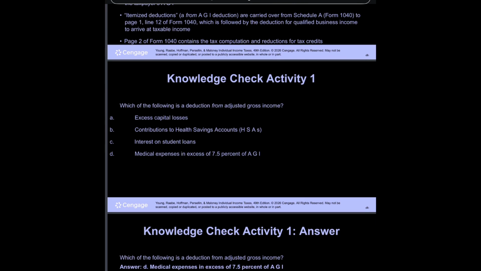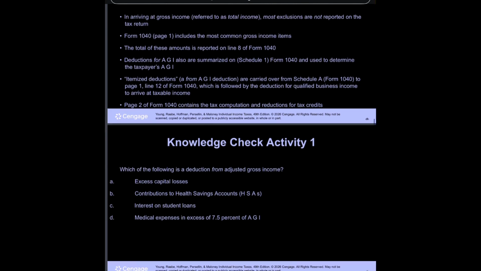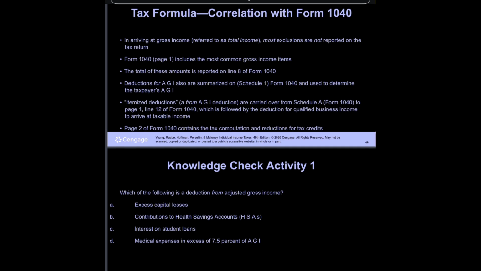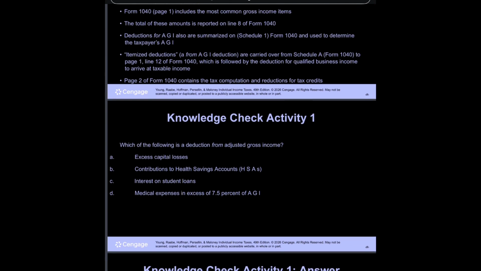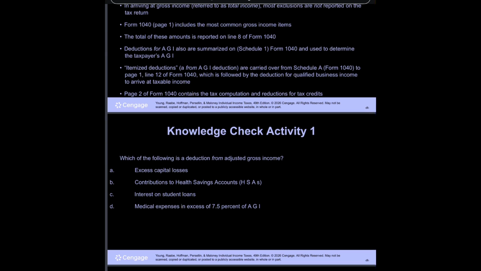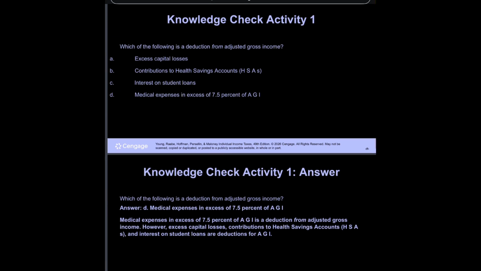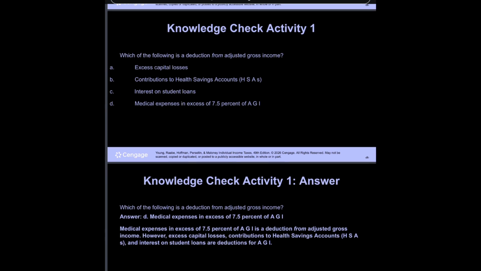Knowledge check activity 1. Which of the following is a deduction from adjusted gross income? A. Excess capital losses. B. Contributions to health savings accounts, HSAs. C. Interest on student loans. D. Medical expenses in excess of 7.5% of AGI.